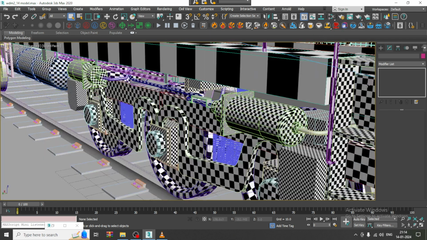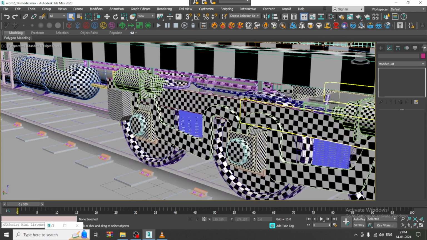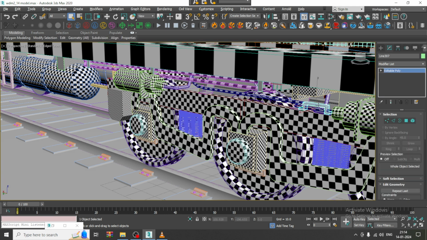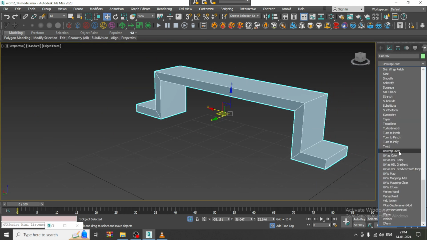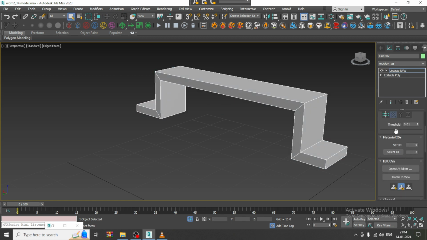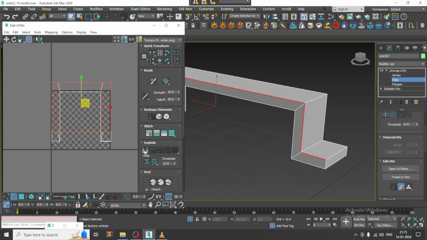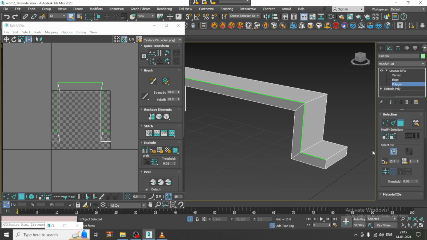And isolate this again. Whatever elements are left out, we will be covering. So again let's select this part, go over here, unwrap UVW, let's select this. I'll go into this edge over here, double click it, open UV editor, let's just break it, select the polygons.